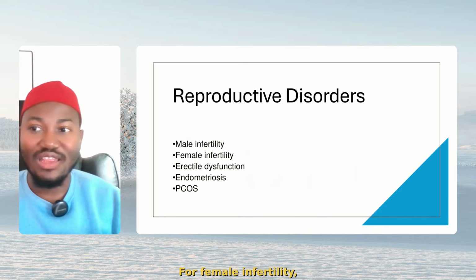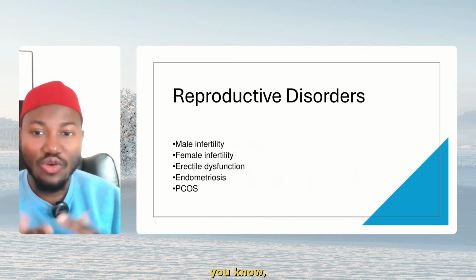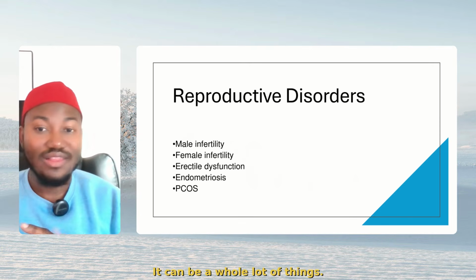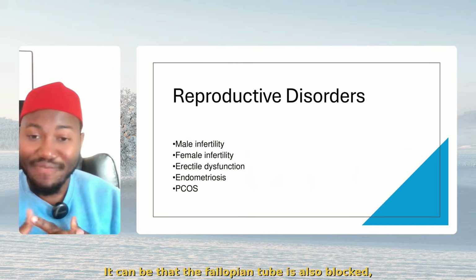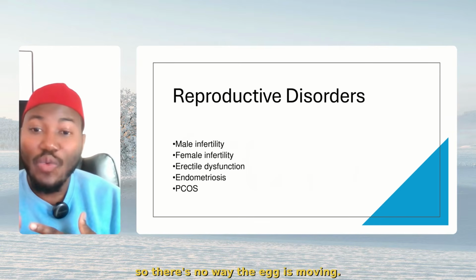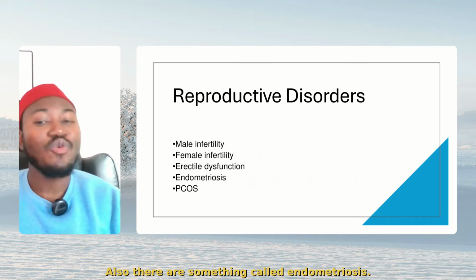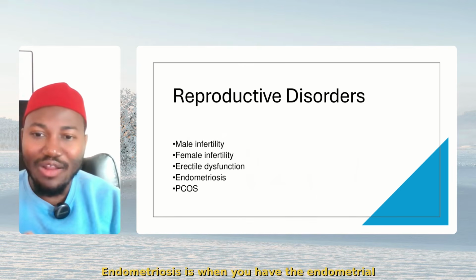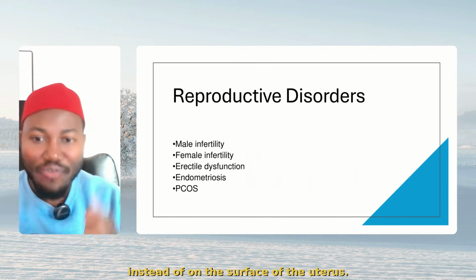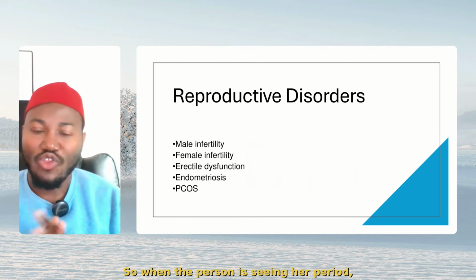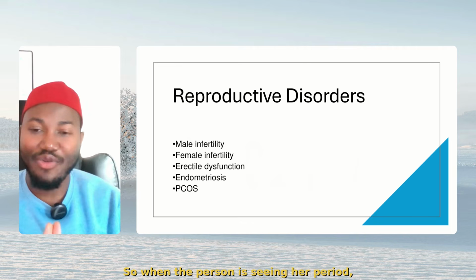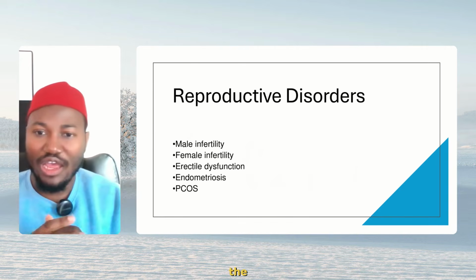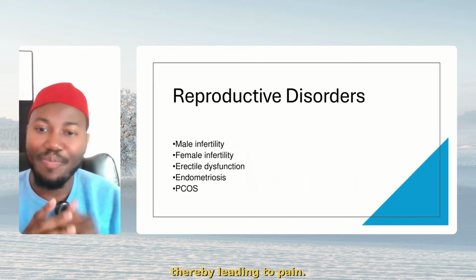For female infertility, it can be that the person has a blocked ovary, that the ovary is not producing mature egg. It can be a whole lot of things. It can be that the fallopian tube is also blocked, so there's nowhere the egg is moving. Also, there's something called endometriosis. Endometriosis is when you have the endometrial lining inside the muscle instead of on the surface of the uterus. So when the person is seeing her period, she is also seeing period inside the muscle of the uterus, thereby leading to pain.